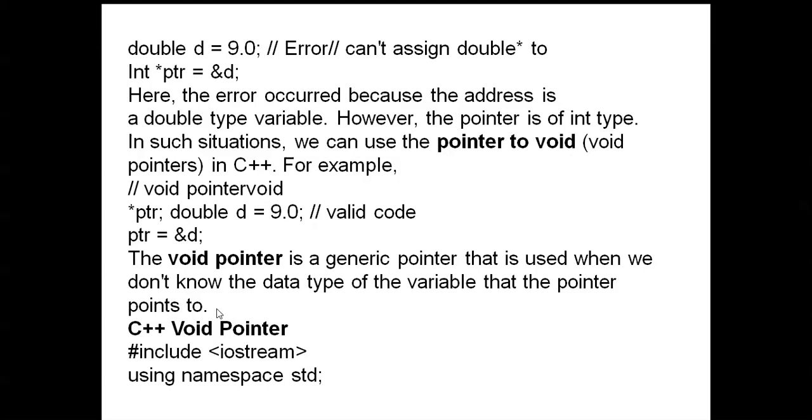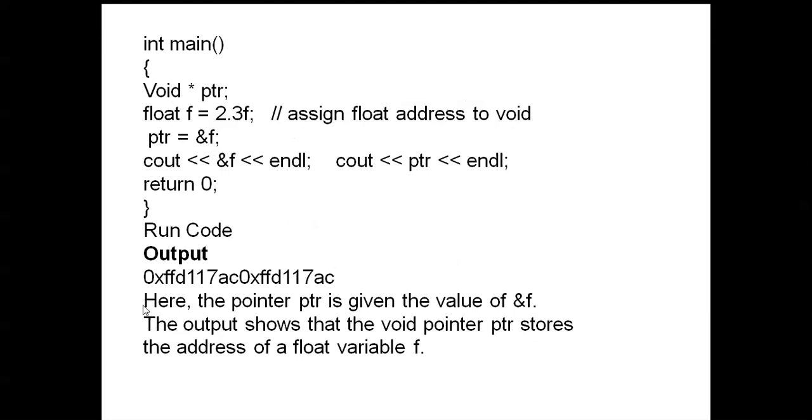Next, here you can see a void pointer example. Using namespace std, iostream.h. Here void *ptr is the pointer variable, and float f is a normal variable. Next, the normal variable's address is stored in the pointer: assign the float address to the void pointer. Then cout << &f and then cout << ptr.